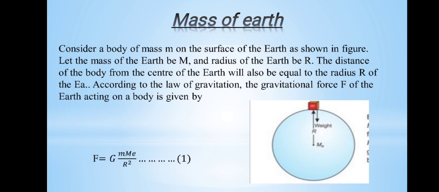Here we will use capital letters because these are relevant to heavenly bodies. And the radius of the earth will be capital R. The distance of the body from the center of the earth will also be equal to the radius of the earth. According to the law of gravitation, the gravitational force of the earth acting on the body is given by F is equals to G M m over R square.